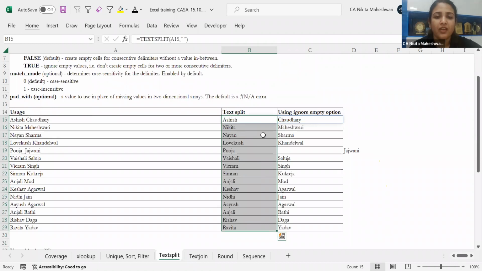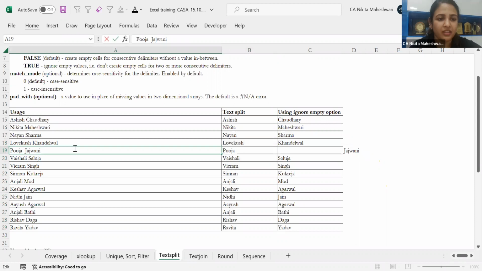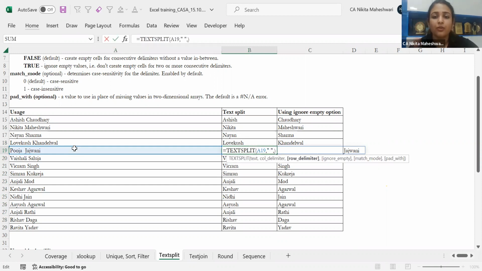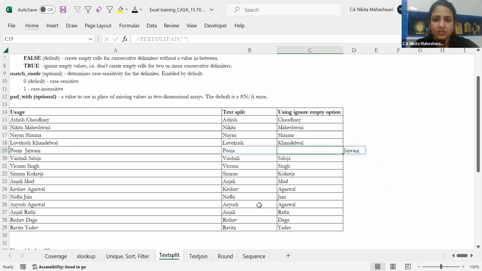Now, one thing I want to highlight is that in this particular name, Pooja Jajwani, it contains 2 spaces. So Excel is treating it as 2 separate delimiters, or 2 separate fields to split. There is a rectification for this also: ignore empty. Whenever there are 2 spaces resulting in an empty cell, like this cell is my empty cell, what you can do is set ignore empty to TRUE.